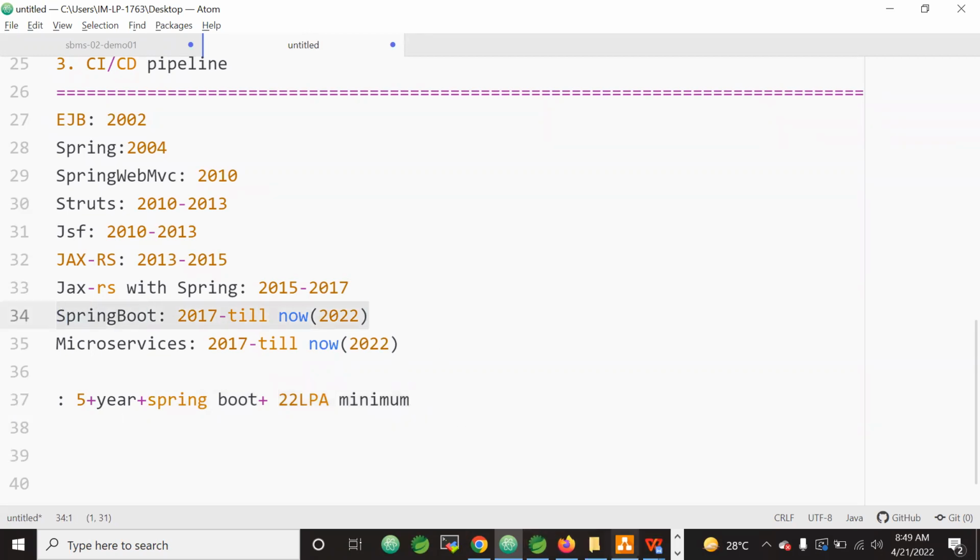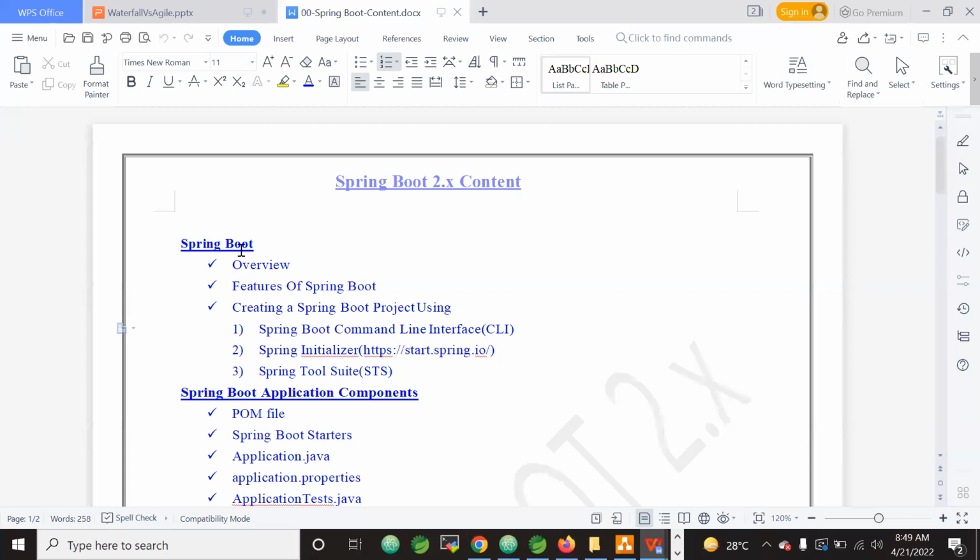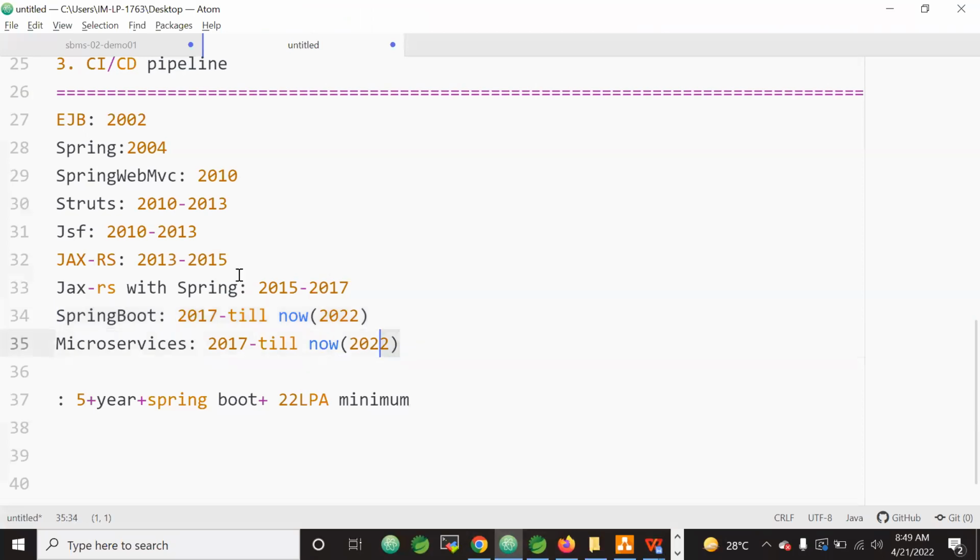Why Spring Boot? Understanding the Spring Boot overview. Here we will learn why Spring Boot. That is exactly the interviewer's perception as well. The interviewer's question is: you are asking 22 lakhs, why should I give you? Tell me what you will do with Spring Boot. Then you have to explain why Spring Boot, with this technical evolution.